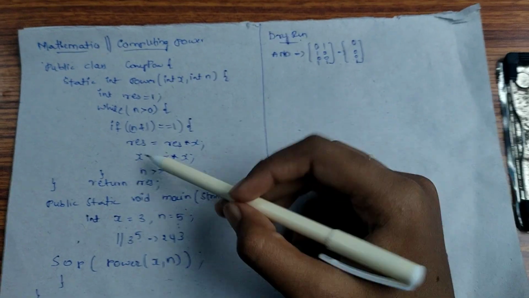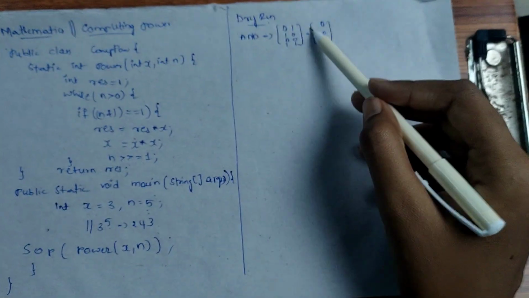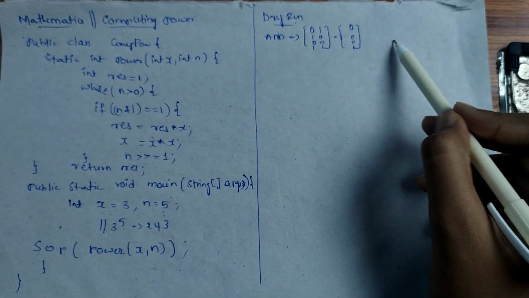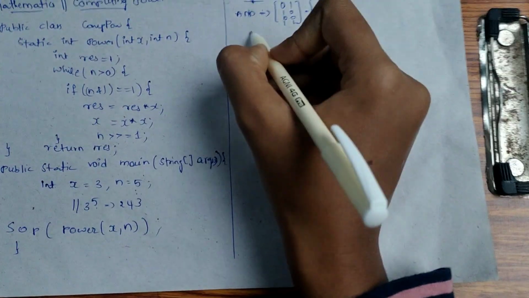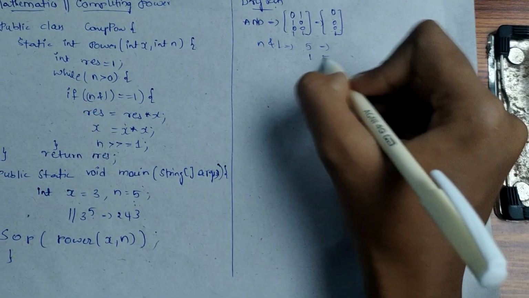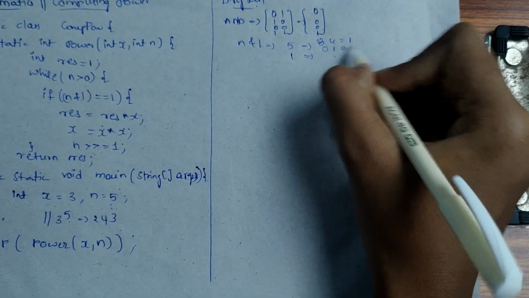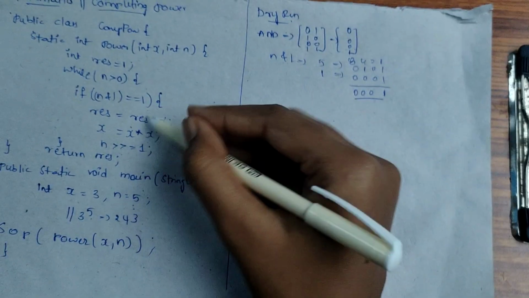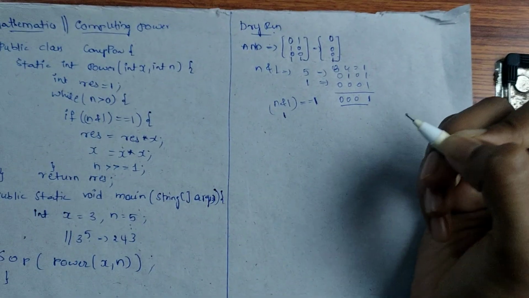So now let us see the diagram, and this will be completely based on this AND operation, right? So that's what I wrote, this AND operation. If 0 1 or 1 0 or 0 0, then the value is 0. If only 1 and 1, then it becomes 1. So now here, n is greater than 0, right? 5 is greater than 0. Now let us only write n AND 1, the value we will be checking. So 5 is 8 4 2 1, so 0 1 0 1 and 0 0 0 1. So here 0 0 0, here 1. Yes, it is equal to 1. n AND 1 is equal to 1. So this is true, right?